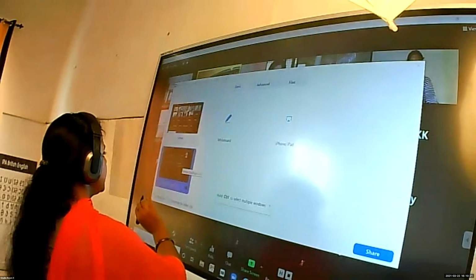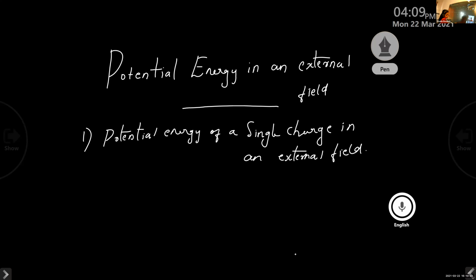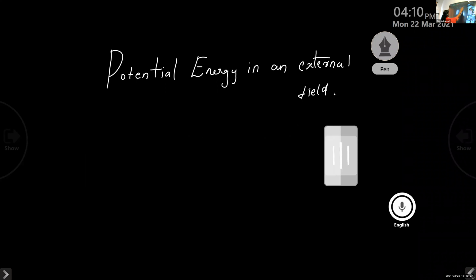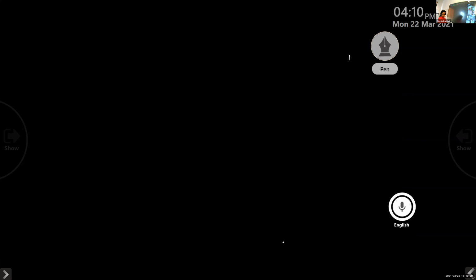Potential energy of a single charge in an external field. Okay, so in order to explain this topic, we want to consider an external electric field. So the first topic is the potential energy of a single charge in an external electric field.